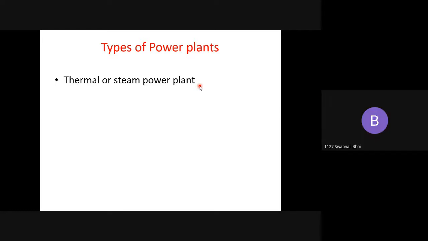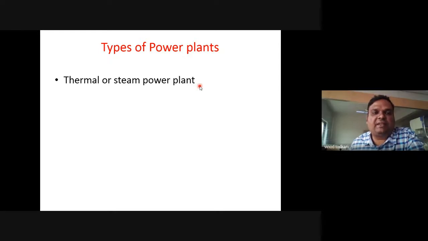See, in a thermal power plant, we carry out combustion of coal, or we carry out nuclear fission reactions, and using these reactions we generate heat. And at the end, we generate electrical energy.